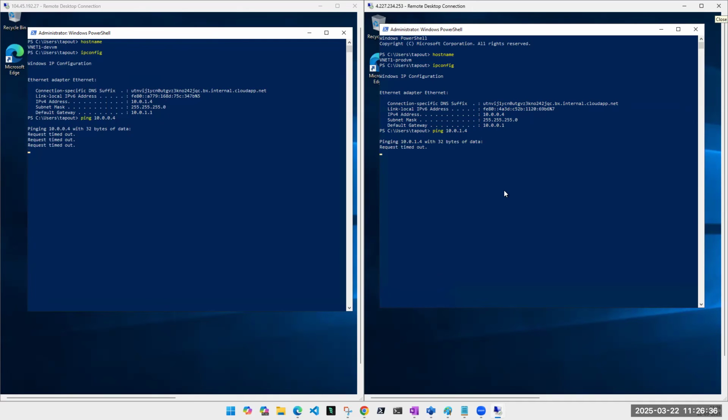Looking at this reply, what do you think? Are they talking to each other or not? No, we are not. And why are they not talking? Any idea? I mean, they are in different subnets, same VNet. Ideally, whatever we have read, whatever we have discussed, they should talk to each other, right? Any idea? Did we do something wrong? Firewall, yes, simple.